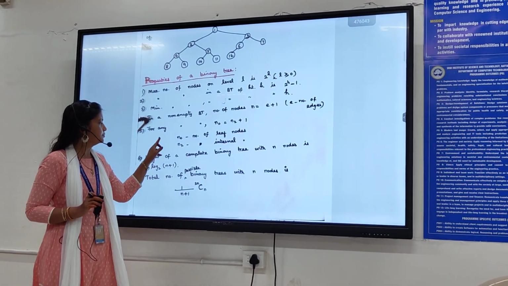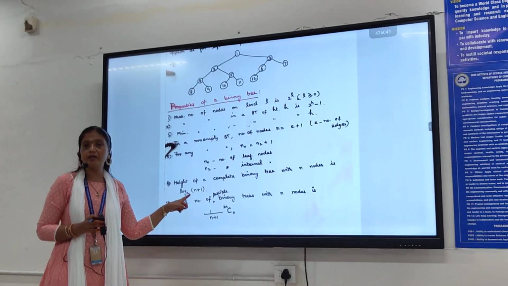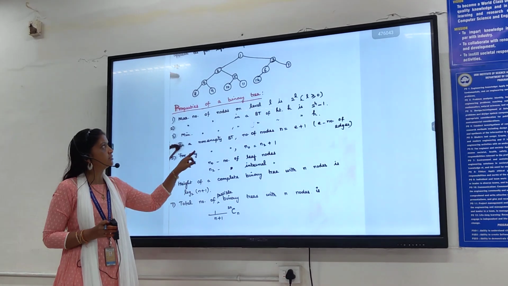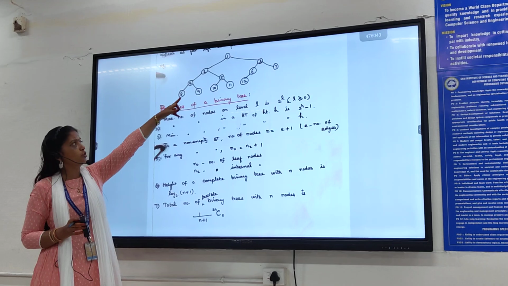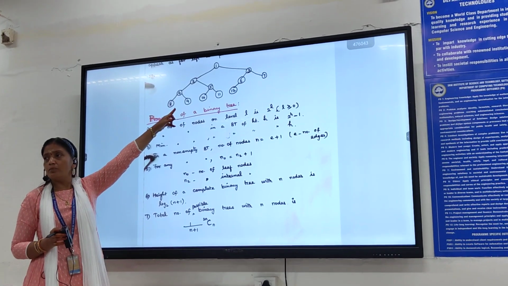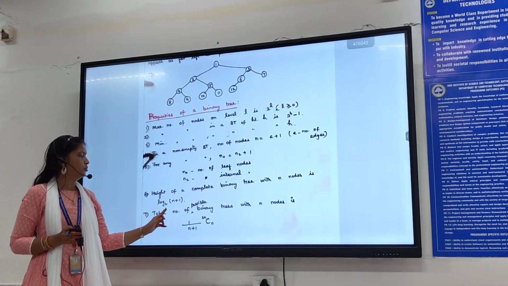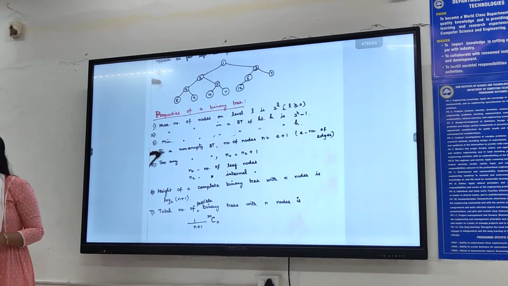Okay. Next one. The height of a complete binary tree with n nodes is log of n plus 1, base 2. Take down this formula. So given the number of nodes n in the tree, I can find out the height of the binary tree as log of n plus 1. Now apply this to this diagram. How many nodes are there in this tree? 12 nodes. So apply the formula: log of 12 plus 1, base 2.